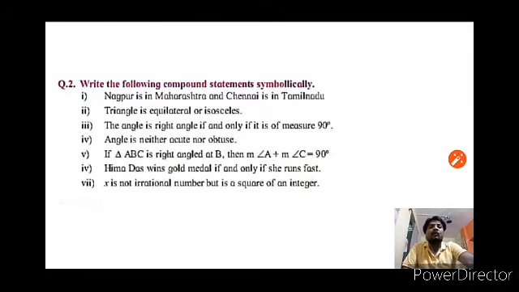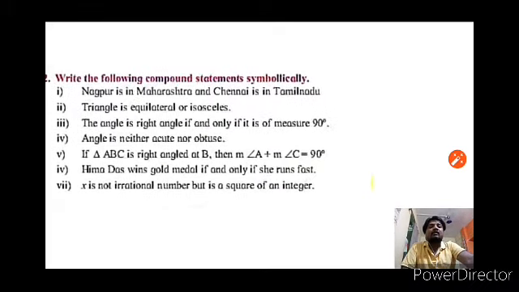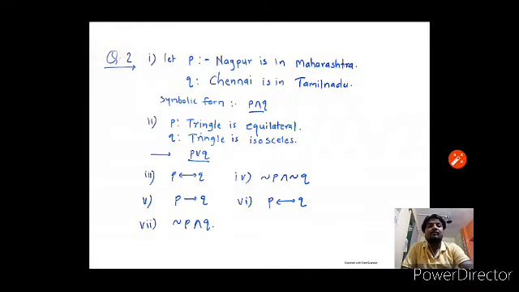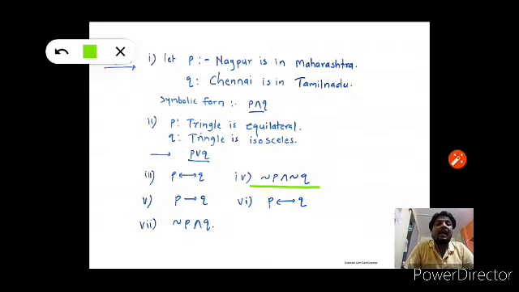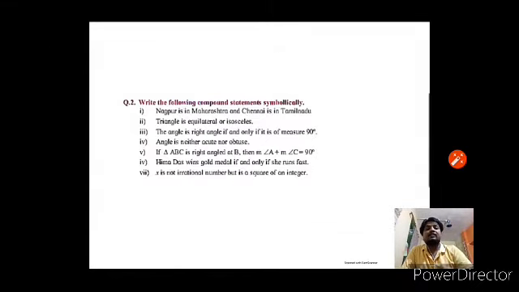Angle is neither acute nor obtuse. This is a compound statement connected with logical connectives nor and. Therefore, its symbolic form is negation P and negation Q, because the original statement is angle is acute and obtuse. And its negation is angle is neither acute nor obtuse.